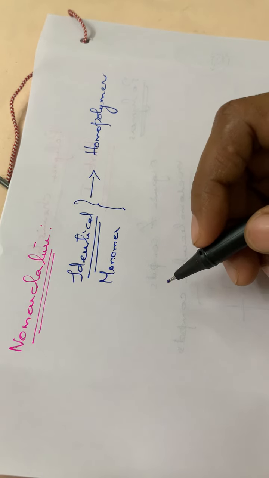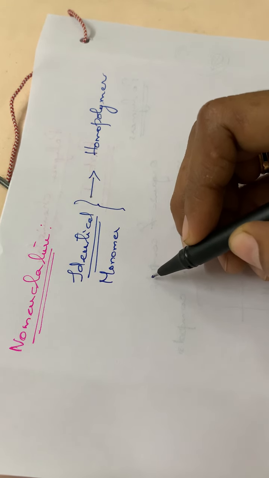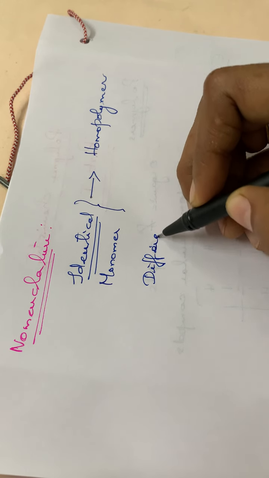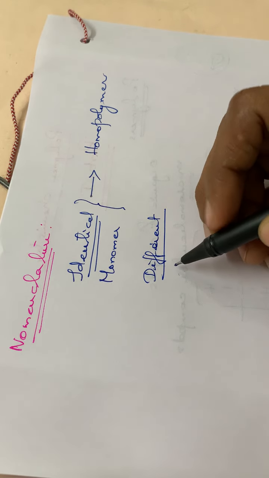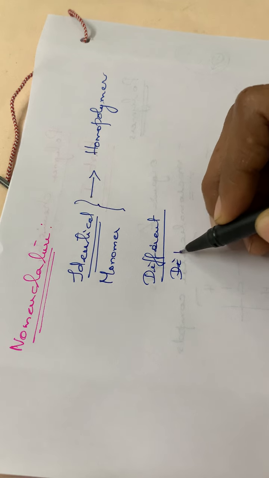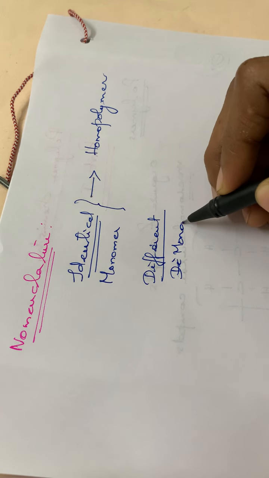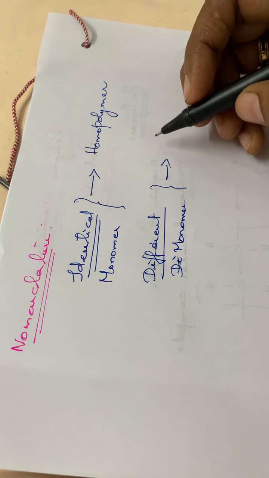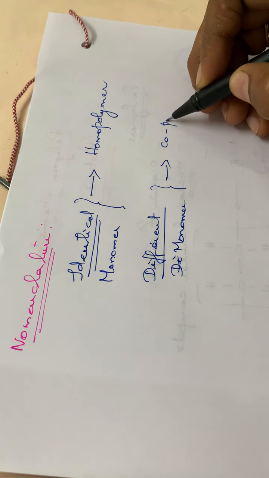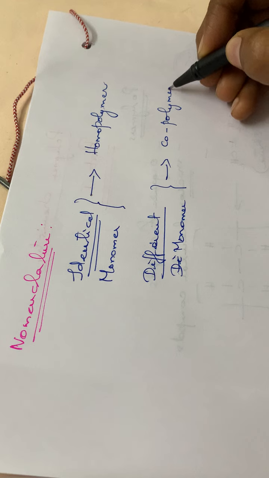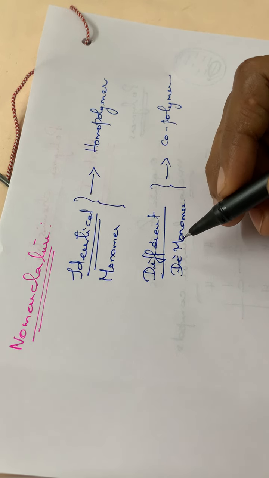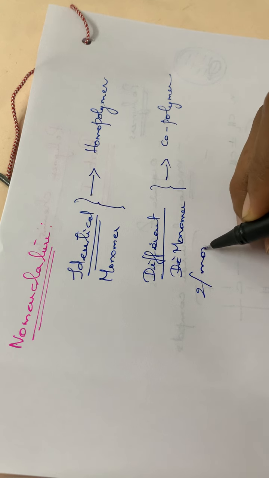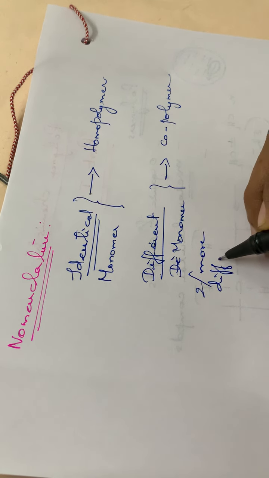And if the monomer units have different chemical structures, then we can call it a copolymer. Monomer units are different means two or more different monomer units will be joining together there.